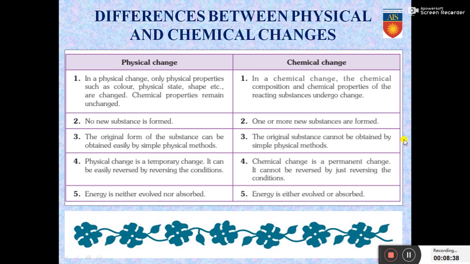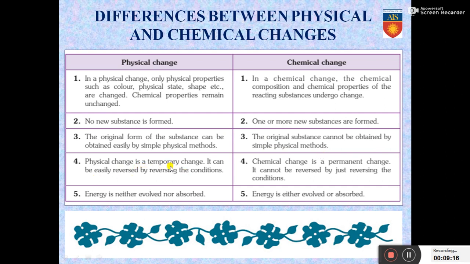Let us have a look at the differences between physical and chemical changes. In a physical change, only physical properties change, like color, state, shape, texture, etc. The chemical properties do not change. But in a chemical change, the chemical composition and chemical properties undergo change. In physical change, no new substances are formed. In chemical change, one or more new substances are formed. The original form of the substance can be obtained easily by simple physical methods if it is a physical change. But in chemical change, the original substance cannot be obtained by simple physical methods.